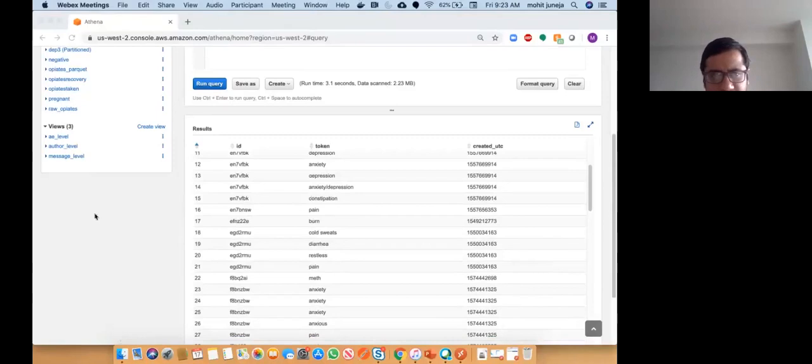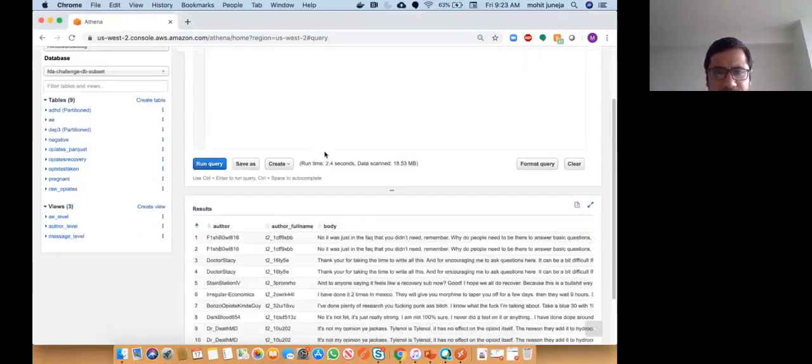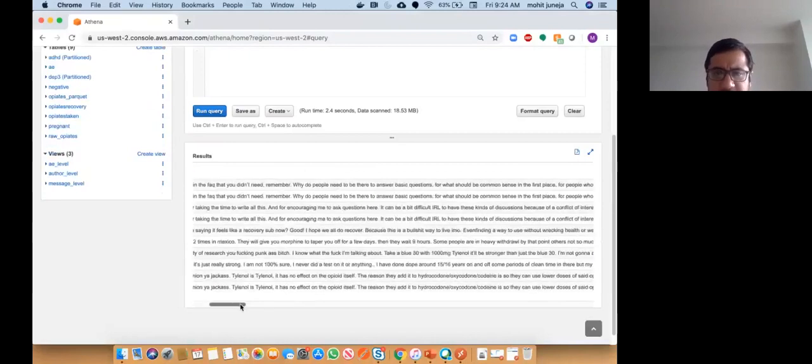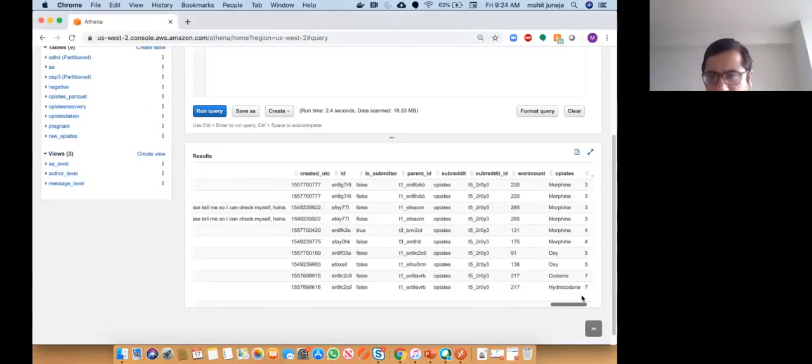I'll give a sample overview here of three views. One view is the AE level view. So let's start with this. We have the opioids taken. We have the author, so who is the author of the comment? We have some information about the full name as I described. This was the comment, and we are extracting all the opioids that those users took.